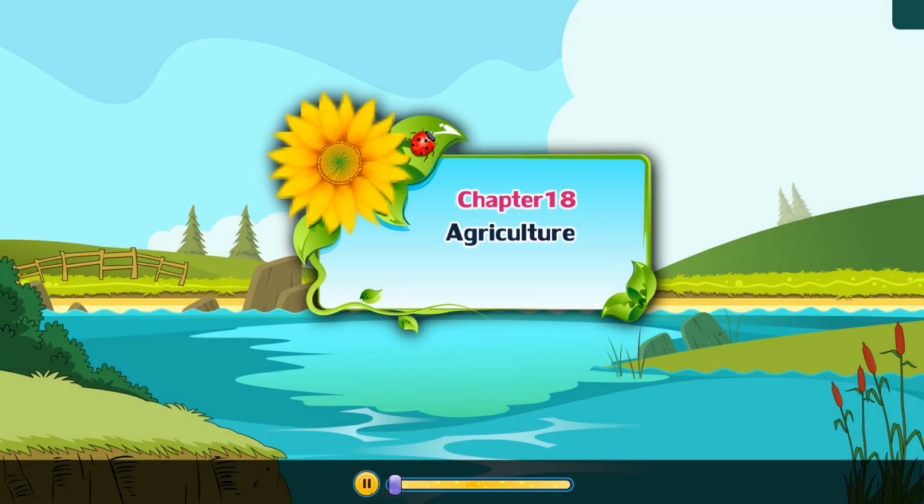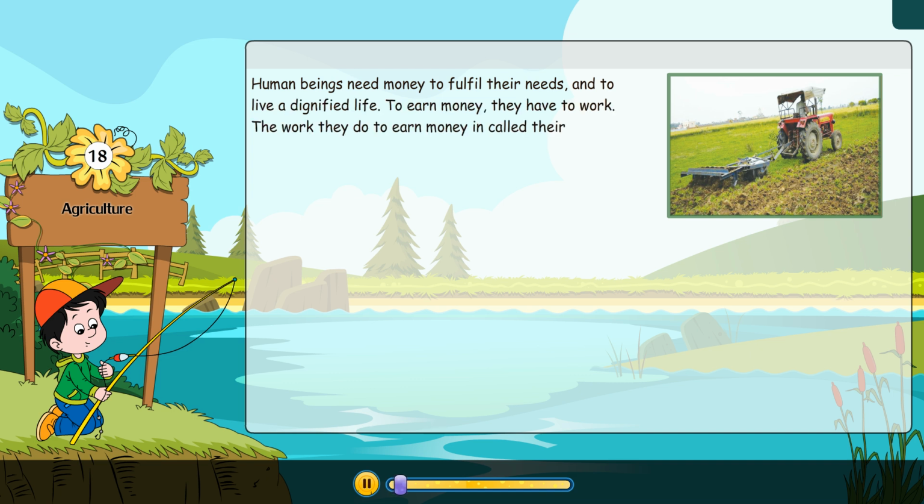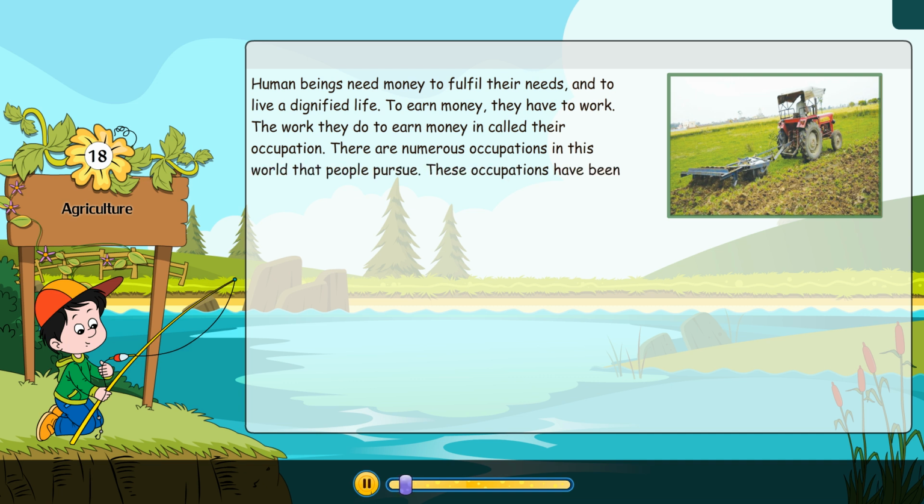Chapter 18 Agriculture. Human beings need money to fulfill their needs and to live a dignified life. To earn money, they have to work. The work they do to earn money is called their occupation. There are numerous occupations in this world that people pursue. These occupations have been grouped into three broad categories: primary, secondary, and tertiary.